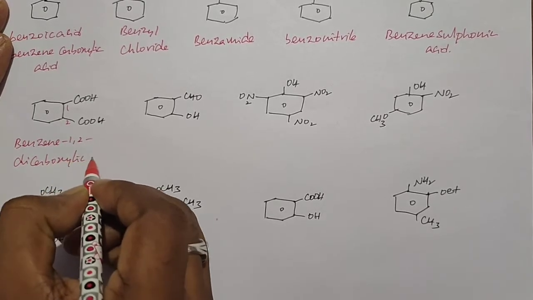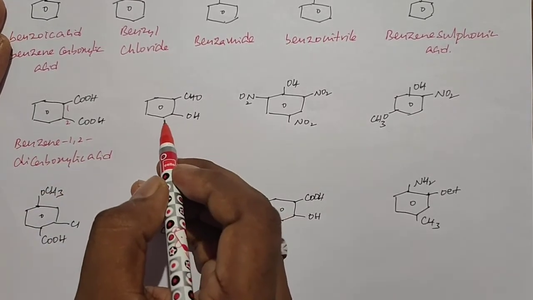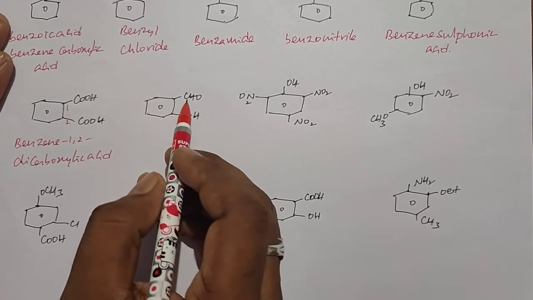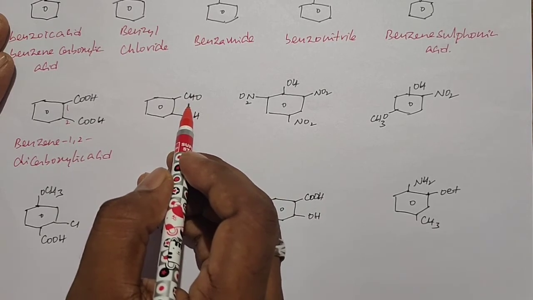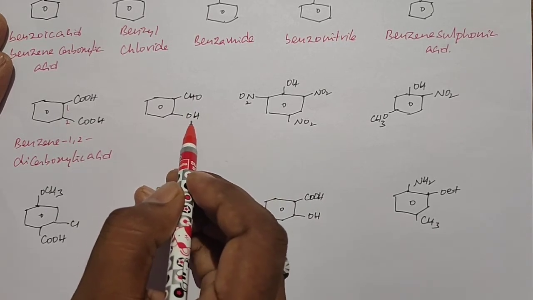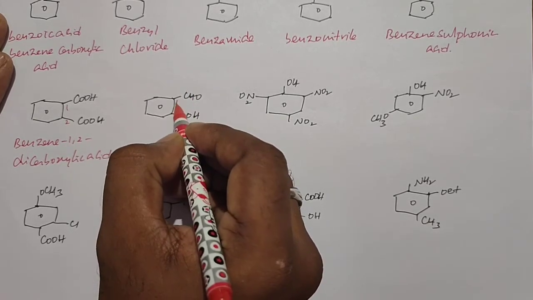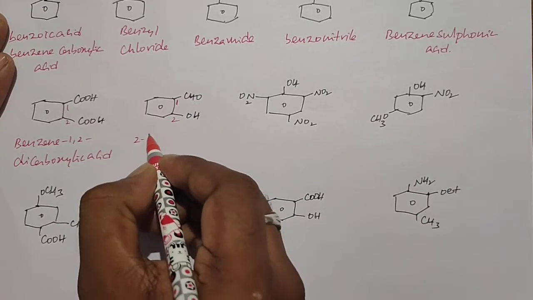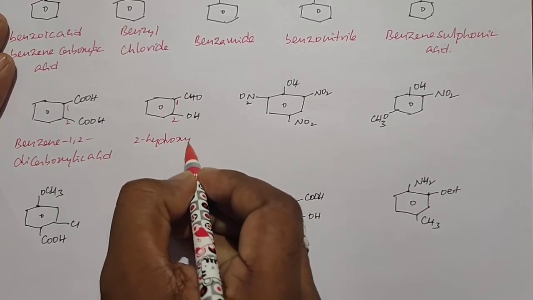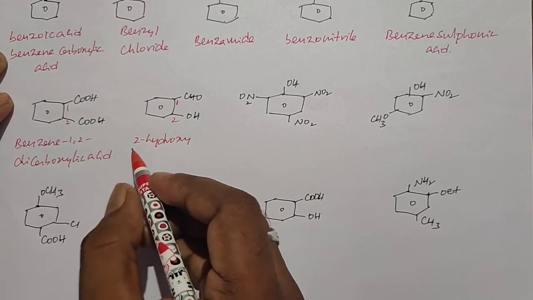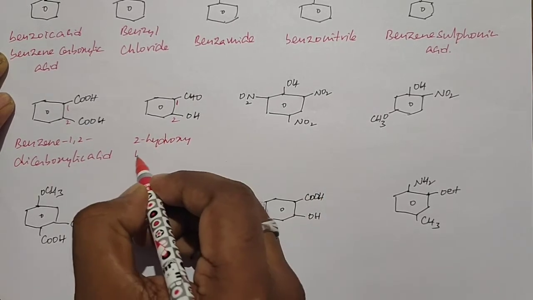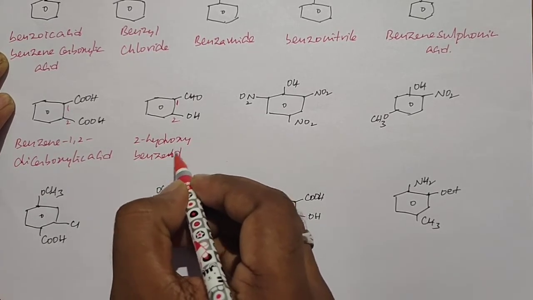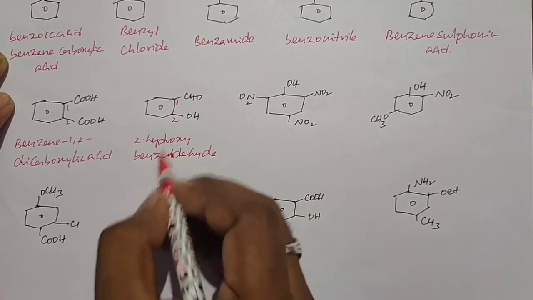Okay, when you go for this, here the benzene ring attached to two functional groups. Here aldehyde group is the principal functional group, then alcohol is taken as a substituent, so we start the numbering from the aldehyde group, so 1, 2. So its name is 2-hydroxy benzaldehyde or 2-hydroxy benzene carbaldehyde.